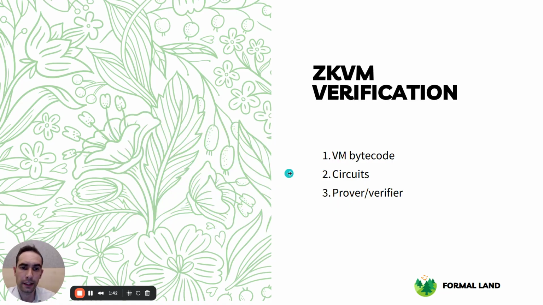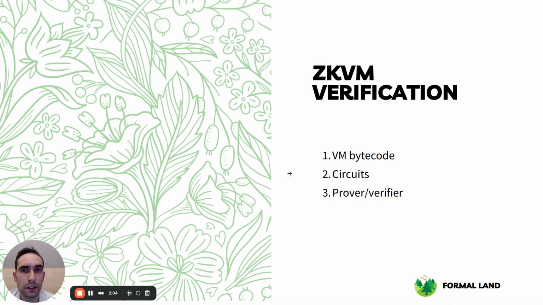So there's three layers. The first one is for the VM bytecode. So typically it will be the code compiled from an EVM implementation like REVM down to some assembly language used by the VM. So the most common case, it will be in RISC-V.